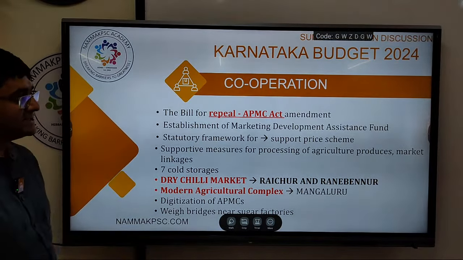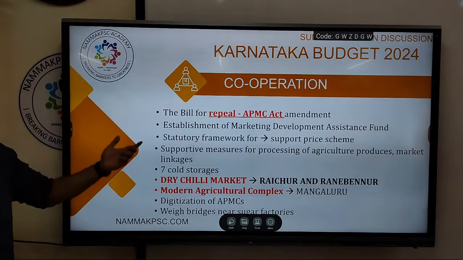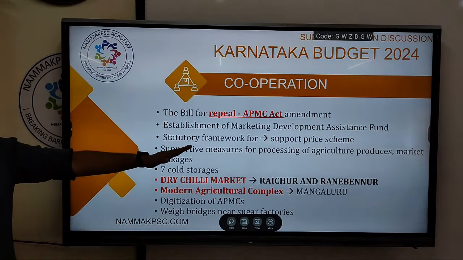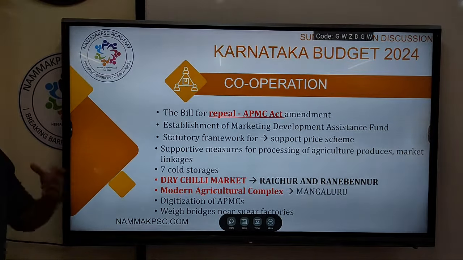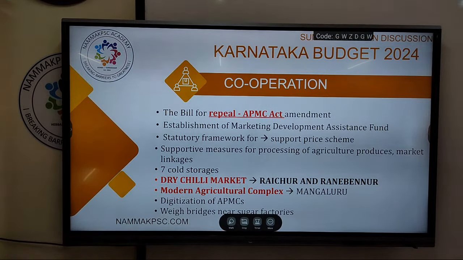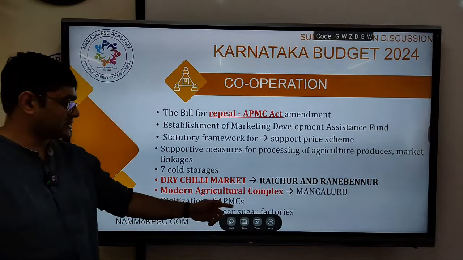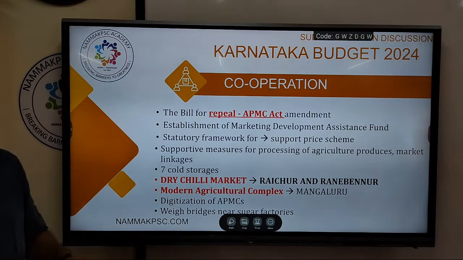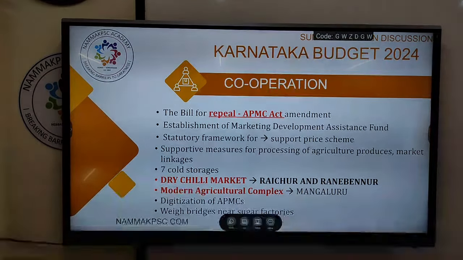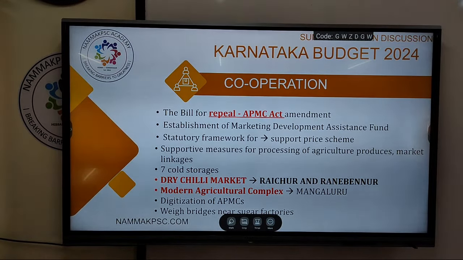Repealing of the APMC Act, a fund to promote market development, a statutory framework with a law for various price support schemes, supportive measures for processing of agricultural produce, market linkages, infrastructure will be built, 7 cold storages will be set up, a dry chili market, a modern agricultural complex, digitalization of APMCs, and weighing bridges near the sugar factories. You can write down these things.